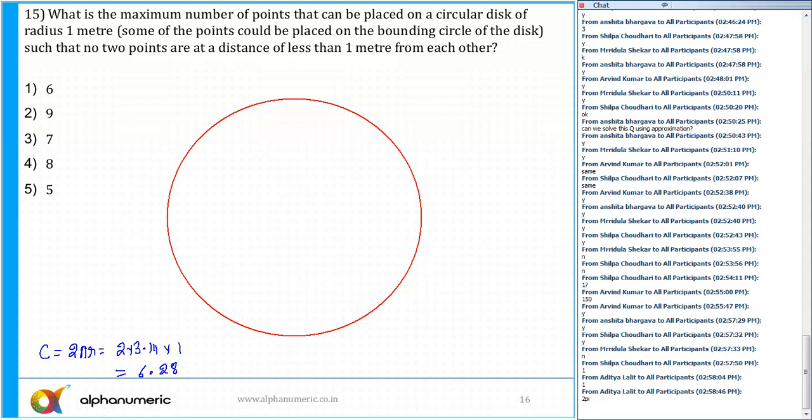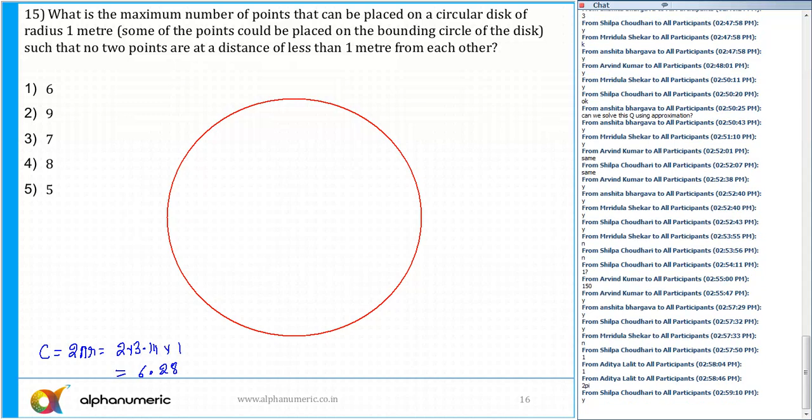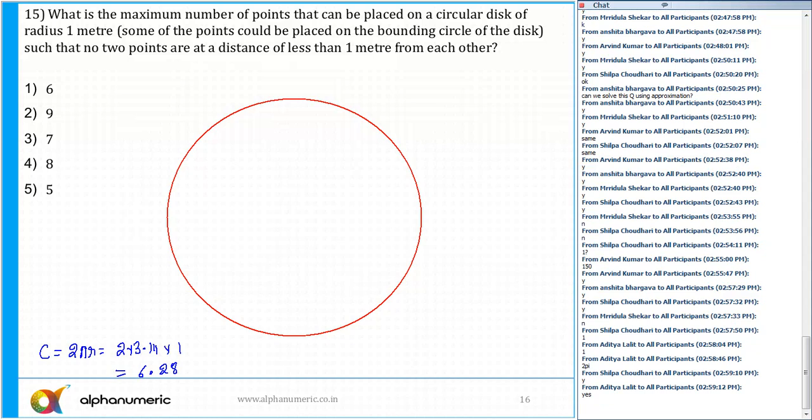Such that no point is at a distance of less than 1 meter. So the distance between any 2 points is at least 1. At the max, you can place 6 points. Do you all agree with me? On the circumference, we can place 6 points, not more than 6. So if I can place 6 points, I can draw a regular hexagon. Yes or no? Like this, I can place a regular hexagon, 6 points like this.